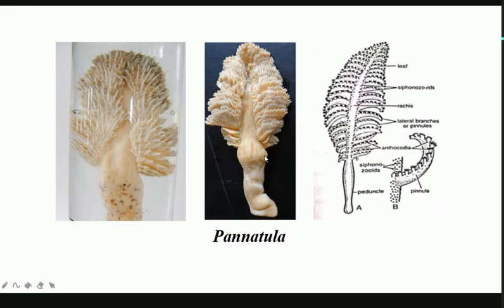All right. So the siphonozooids basically help in the digestive processes. Okay, or the one